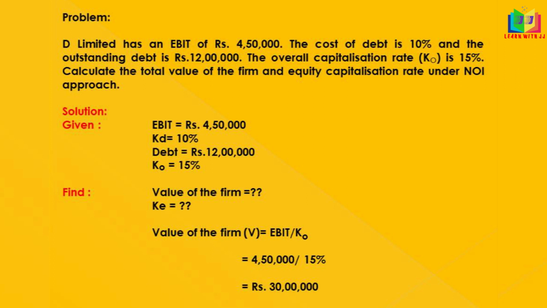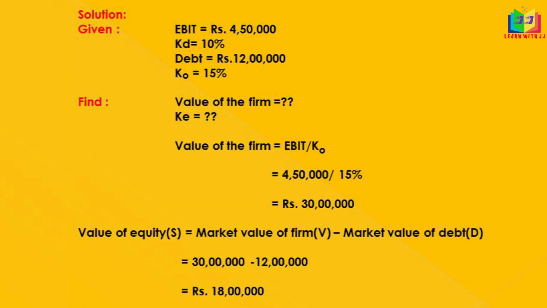Here EBIT is 4,50,000. That should be divided by Ko, 15%. So the value of the firm is 30 lakh. We know the value of the firm now, and using that we can find the value of equity. Value of equity is nothing but V minus D. Here we found V, that is 30 lakh, and D is given in the problem, that is 12 lakh. If we subtract that, we'll get 18 lakh as S.